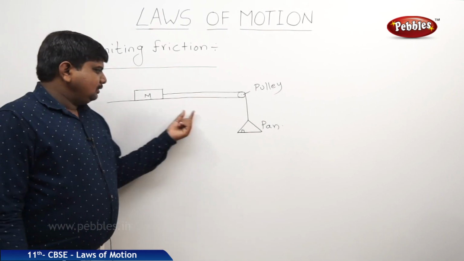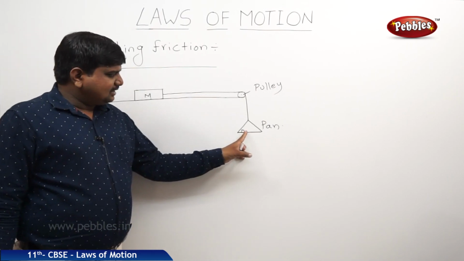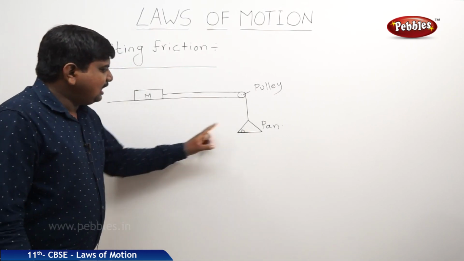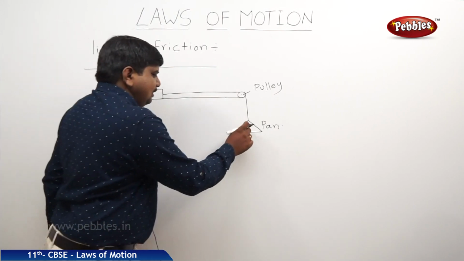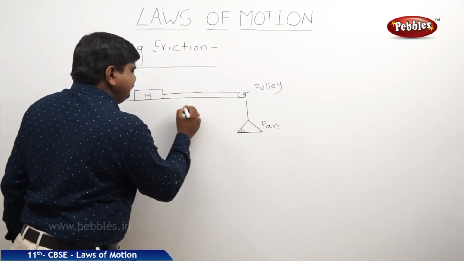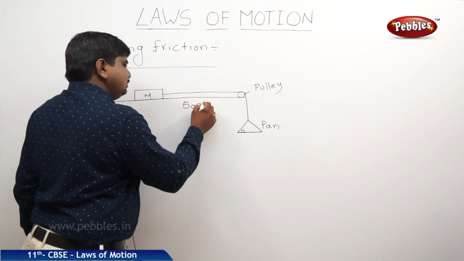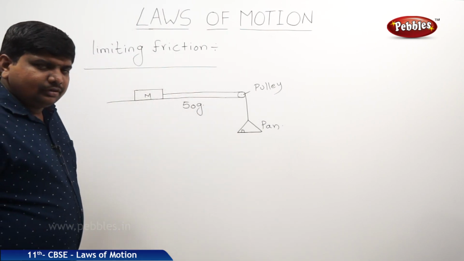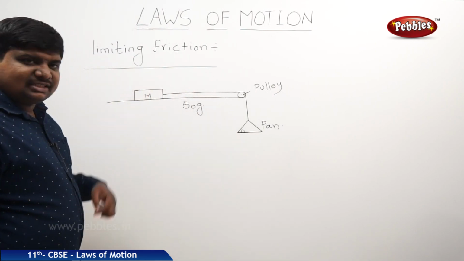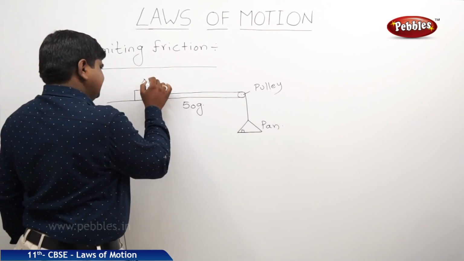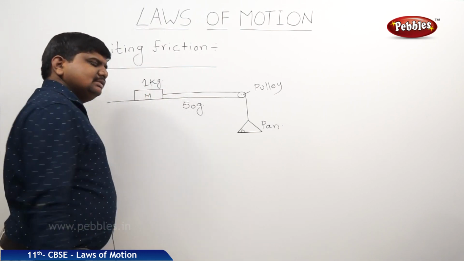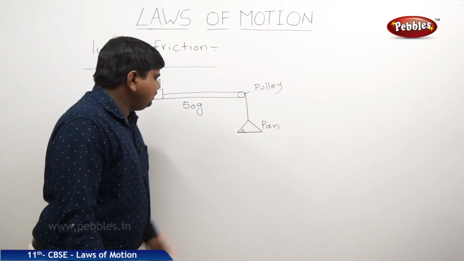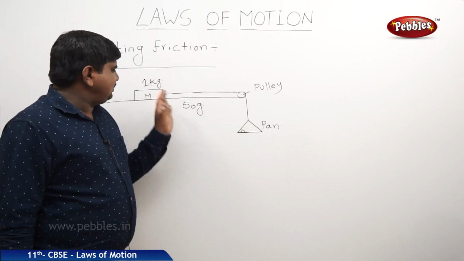Now let us take finite values of the mass which is being added. Let us take the mass I am adding as 50 grams each. Let us suppose this body's mass is 1 kg. If both forces are equal, the body won't move.